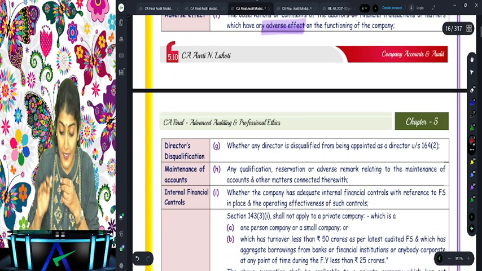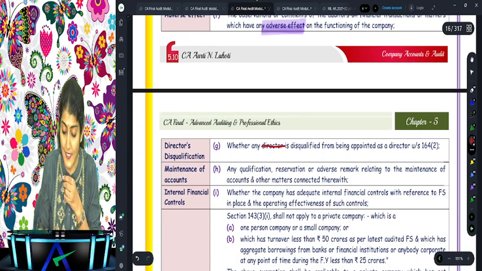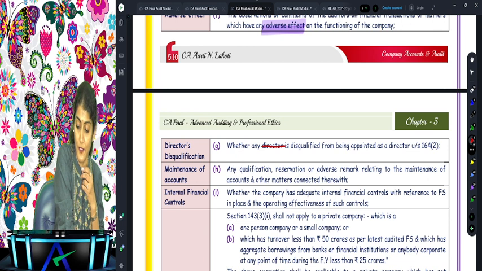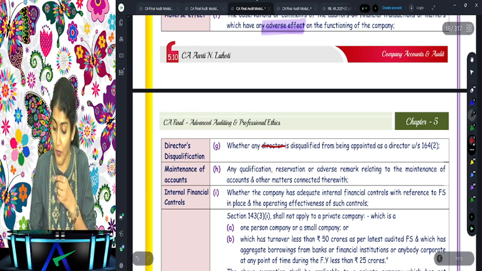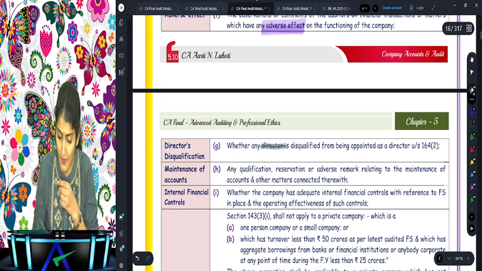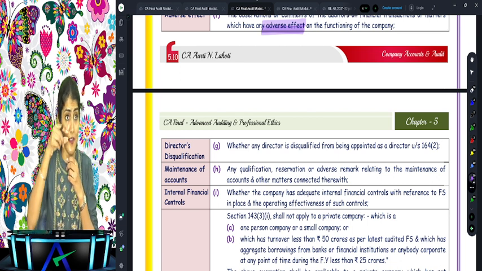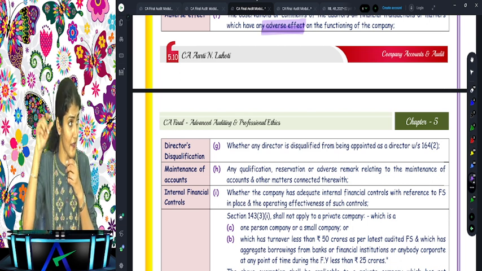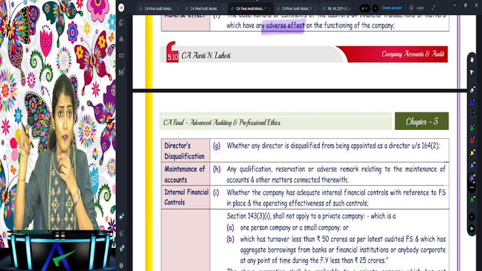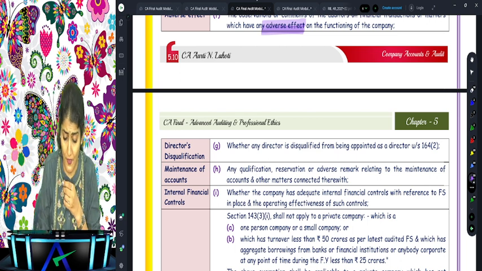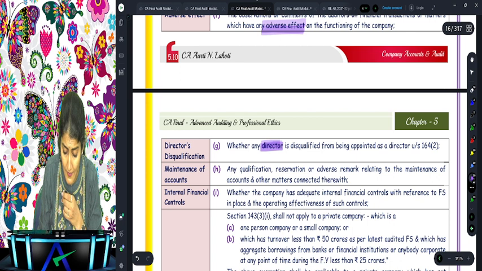Then whether any director of the company is disqualified under section 164(2), right? When is the director of the company disqualified? Right? Disqualified if the company has not filed annual accounts or annual returns for a continuous period of 3 years, and has also failed in the repayment of deposits or interest thereon for a period of 1 year, right? So director disqualified.